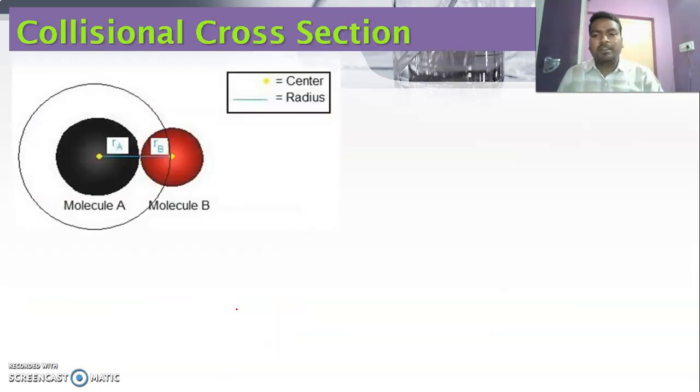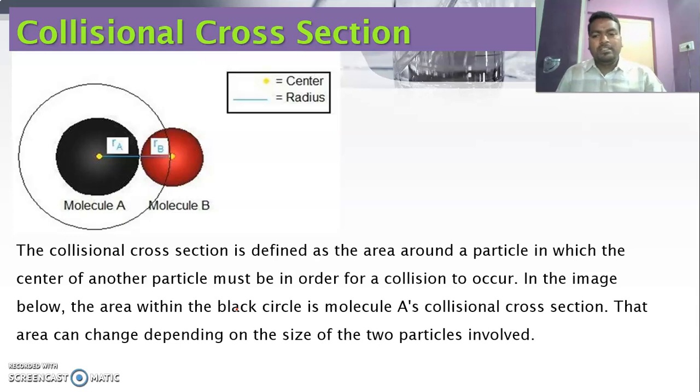The next important parameter is the collision cross section. This is very simple. Let us imagine there are two atoms, atom A and atom B. Atom B comes nearer to atom A, and at that moment collision takes place. This collision takes place not only in this direction. Atom B can collide with this atom A in any other possible direction.